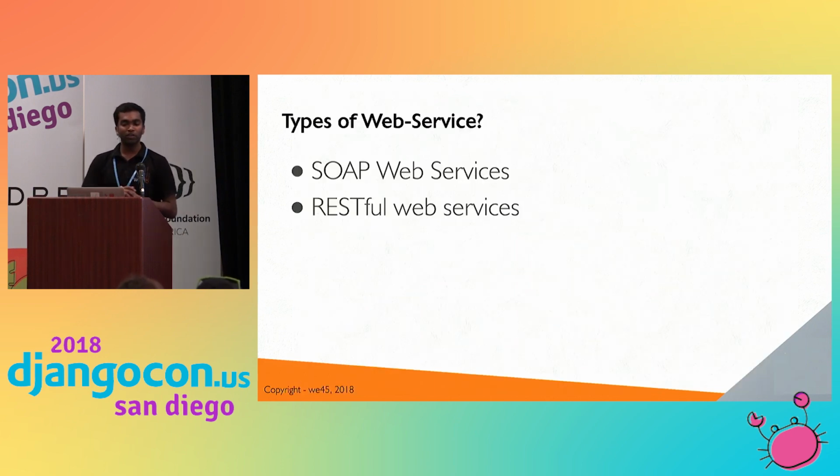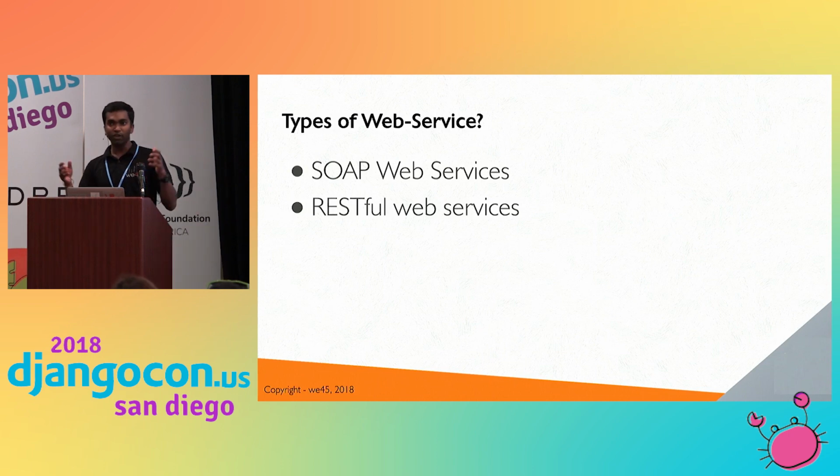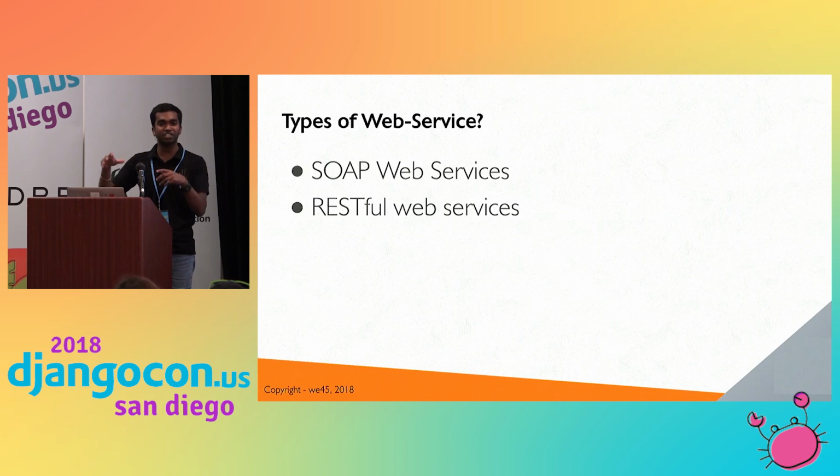What types of web services are available? One is SOAP-based web services, another is RESTful web services. I won't talk about SOAP-based web services because SOAP is basically Java related. RESTful web services are lightweight and transfer information via the HTTP protocol.